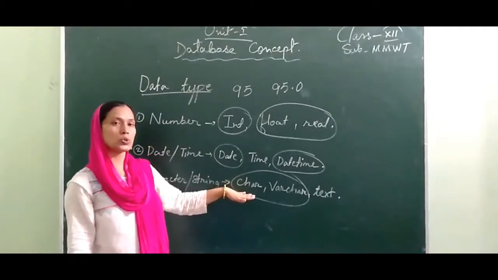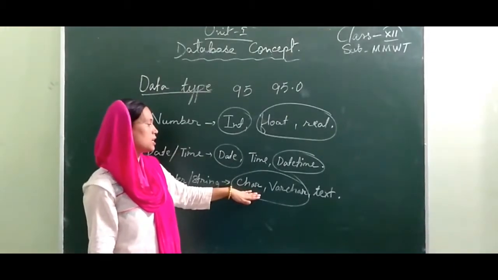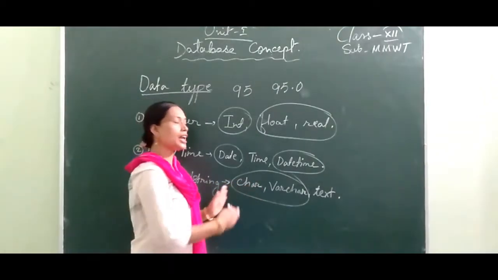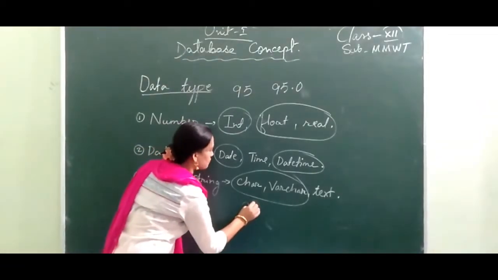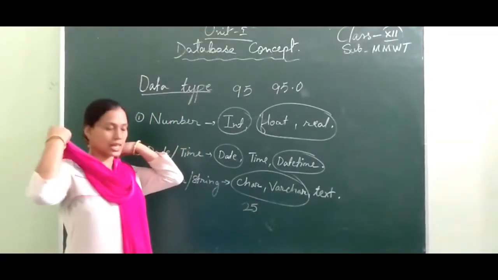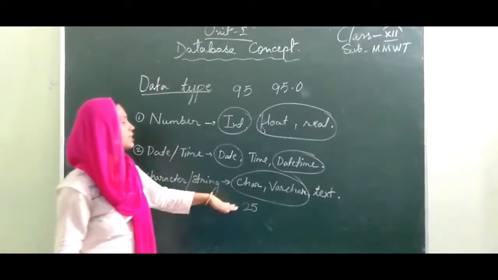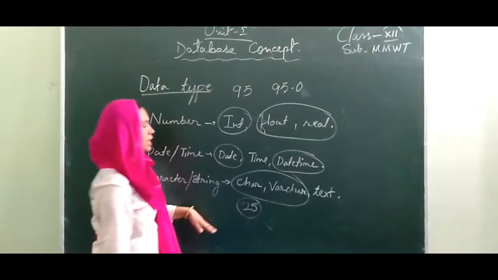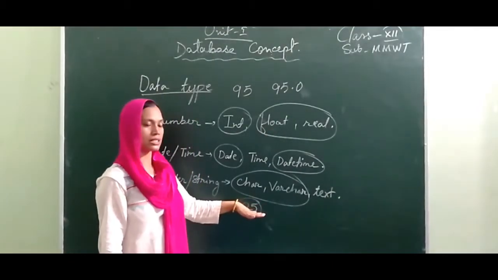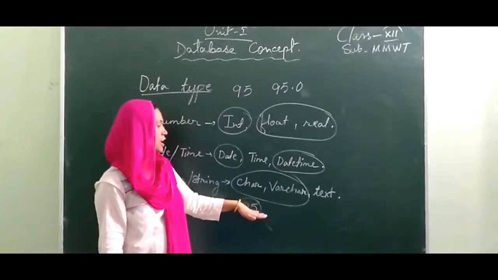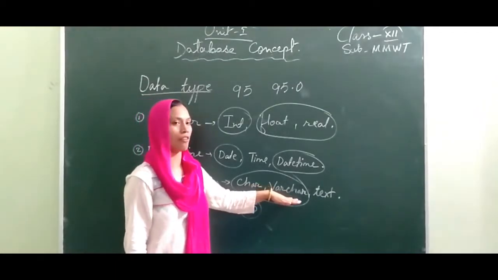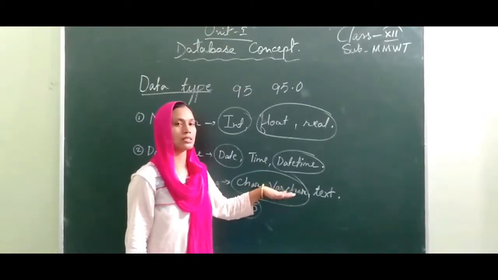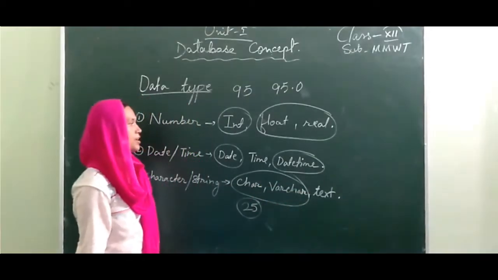If you want to set your data type as char, then the length of the data should be less than 25. If your data is less than 25, then you can set it as the char data type. And if the length of the characters, the length of the string, is more than 25, then the data type should be varchar. That means in varchar the length of the string can be more than 25.